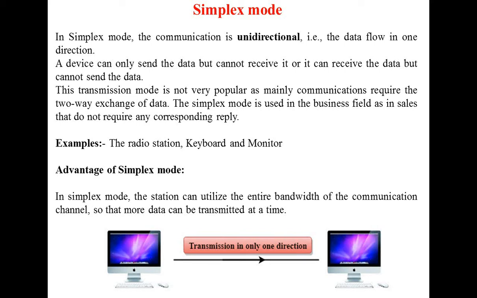First is simplex mode. In simplex mode the communication is unidirectional. What is the meaning of unidirectional? That is, the data flows in one direction. Data can be transmitted only in a single direction at a time. A device can only send the data but cannot receive it, or it can receive the data but cannot send the data. For example, you have two devices, one is the sender and the second is the receiver. The sender can send and the receiver can only receive. Such a type of mode is called simplex mode.